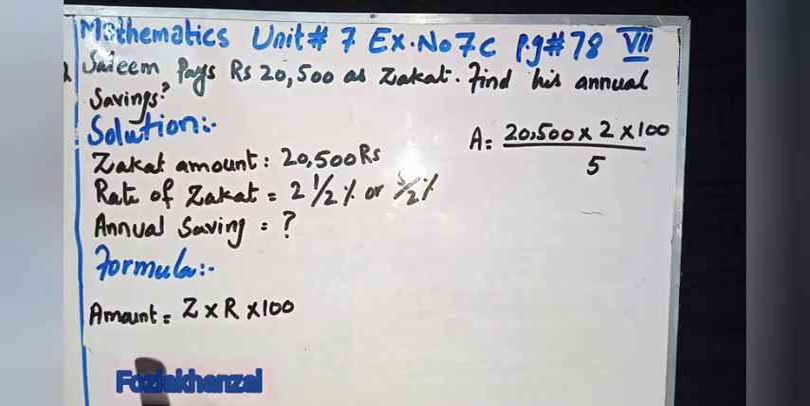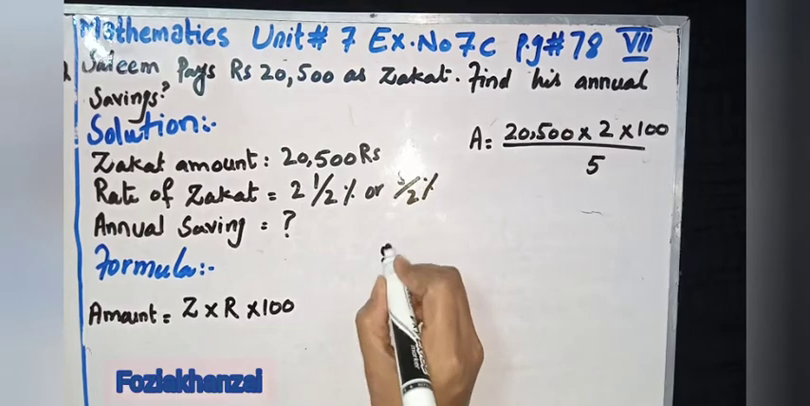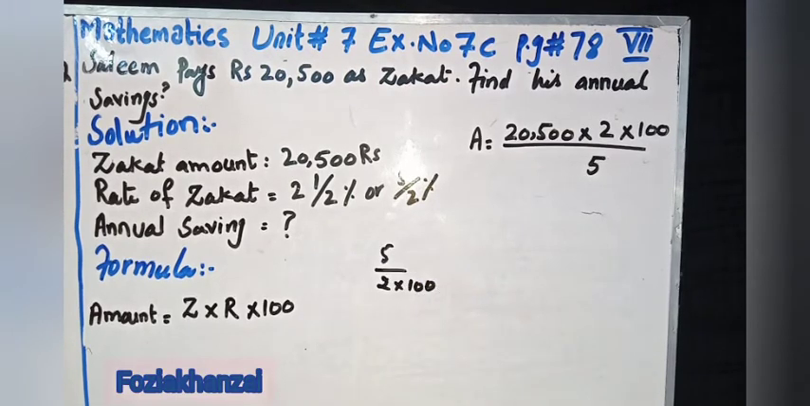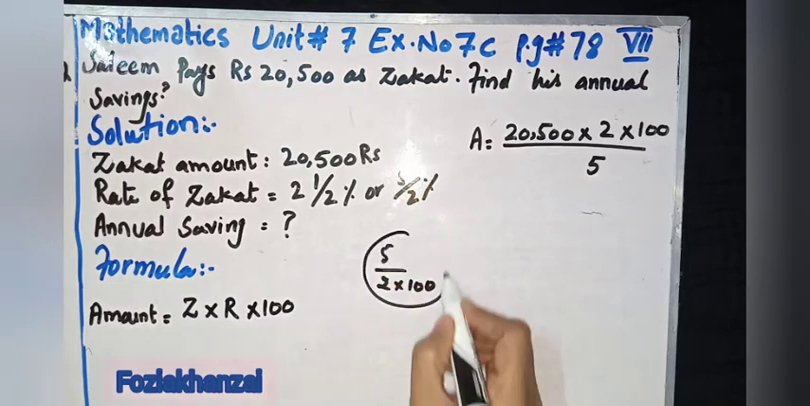formula of amount. In this part we find the amount. So formula of amount is equal to zakat multiplied by rate, the paid zakat amount. We write over here rate multiplied by 100. In the formula of zakat we use 5/2 multiplied by 100. We use this formula when we find the zakat. Annual saving is given in the question, we find the zakat, so we apply this formula.